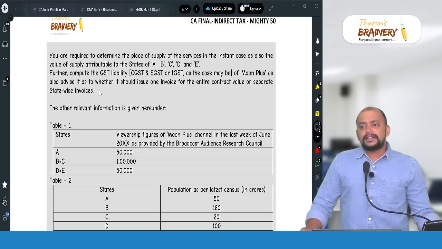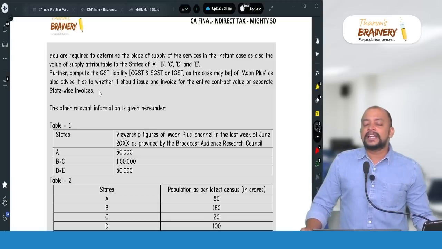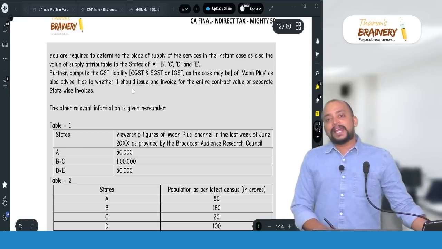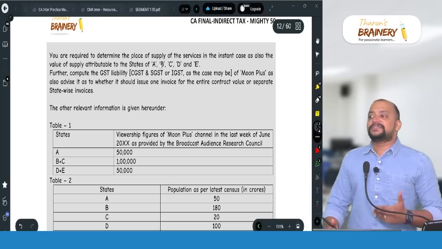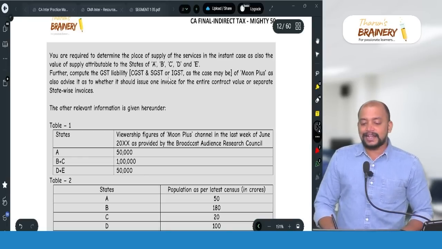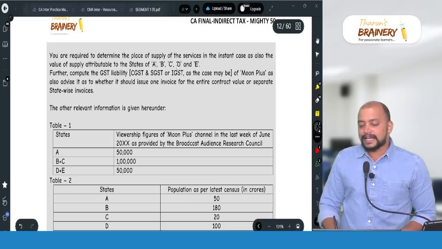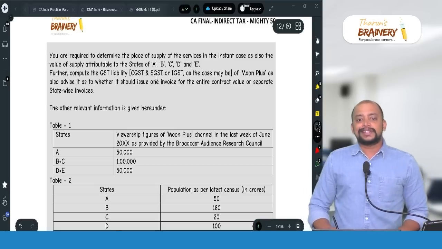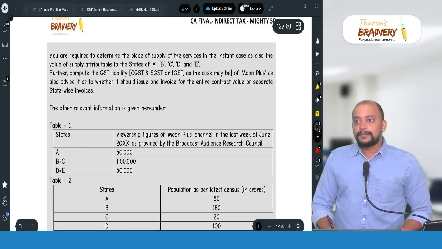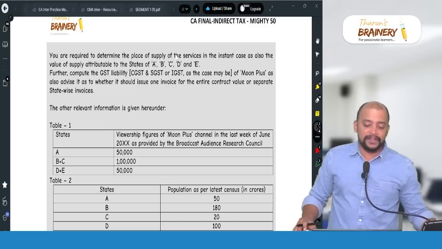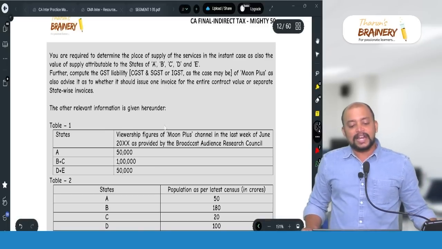Now, whenever the place of supply differs, in a single invoice we cannot give more than one place of supply, because the place of supply as per section 12 is each state where the advertisement is provided, which means the place of supply in this case is state A, state B, state C, state D and state E. When each and every state is the place of supply, a single invoice will not be sufficient. So there is a need for multiple invoices, because the place of supply differs. Multiple invoices means a total of 5 invoices to be given by Moon Plus channel to that statutory body.